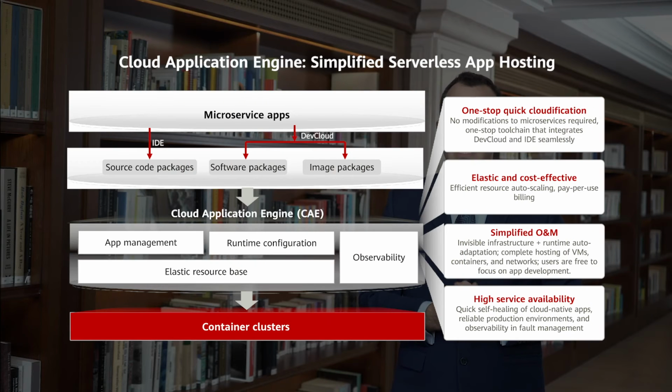Cloud Application Engine is a serverless app hosting engine for simplified hosting and governance. Pre-configured runtimes and serverless resources will free your developers from infrastructure operation and maintenance. Apps can be quickly deployed in minutes and automatically scaled depending on traffic. High concurrency and high availability are supported. Users are billed based on usage, largely reducing the cost.